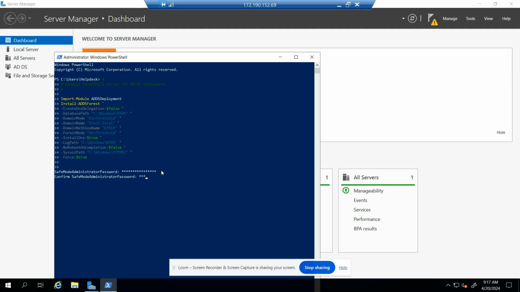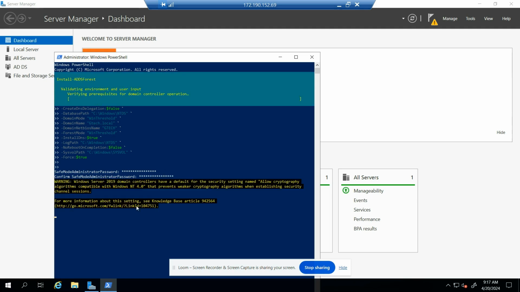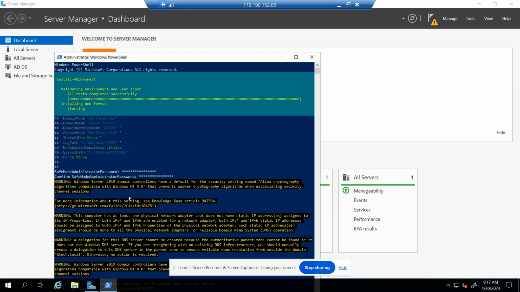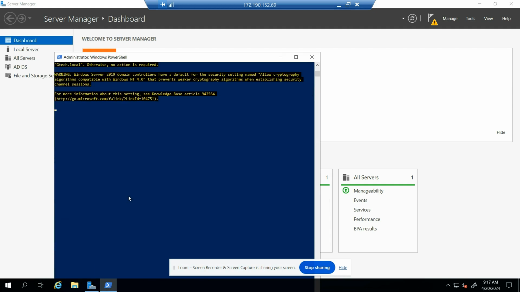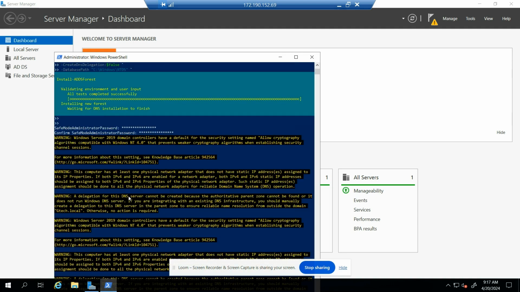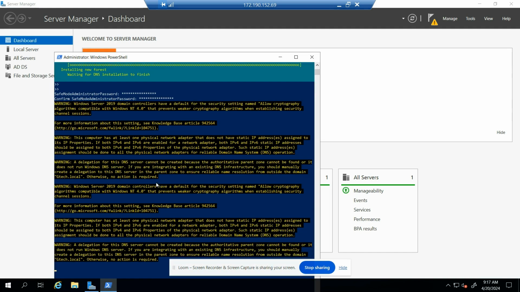Confirm password. So you need to create your password. And then once you confirm, it will be installing. Allow cryptography. Okay. It's installing the domain controller right now. And this is PowerShell. Now you can tell people, hey, I have some experience in PowerShell, and it's doing its thing.